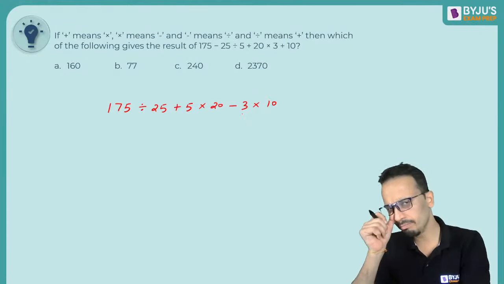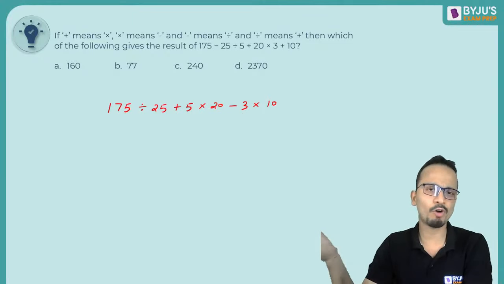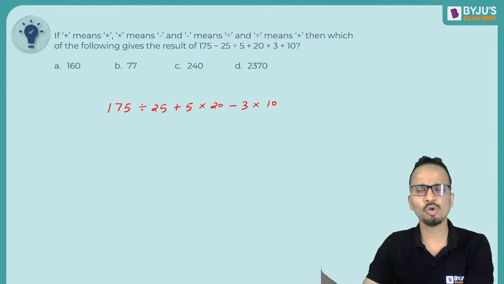There is no minimum time as such, but I would say that since we have 40 questions in the logical reasoning section and we are given 40 minutes, so on an average try not to spend more than 1 minute on every question. Okay. All right, now applying BODMAS, first of all I'll solve this part.